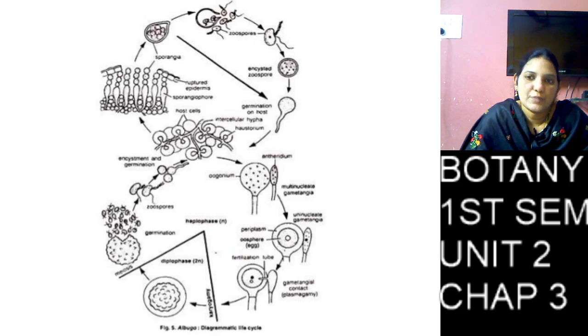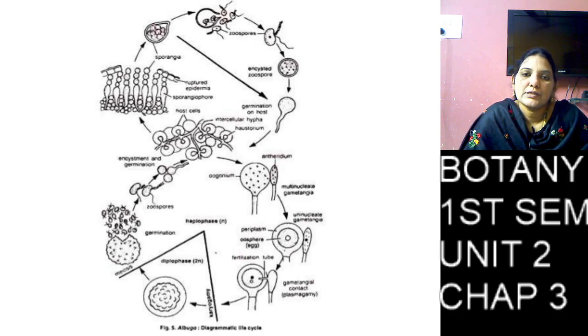So the antheridium and oogonium attach with each other. At the attached place only, not the total cell wall, only the attached cell walls rupture, and they form one fertilization tube. Then the antheridium nucleus enters the oogonium, and the antheridium nucleus and oogonium nucleus fuse with each other and form one zygote.